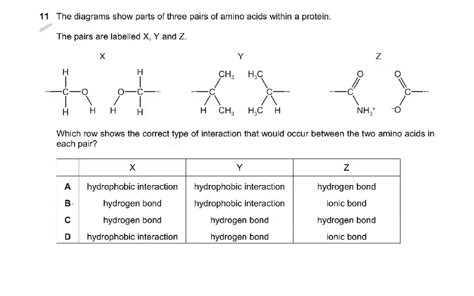Question number 11. The diagram shows parts of 3 pairs of amino acids within a protein. The pairs are labeled X, Y, and Z. So this is X, Y, and Z. Then it says which row shows the correct type of interaction that would occur between the two amino acids in each pair. Now the answer is B. Why? Because as you can see, this is an ionic bond. So I would have concentrated on this, and I would have fixed this one. Either this is right or this is right. Now Y, you would have hydrophobic interaction. And then X would of course form a hydrogen bond between the two amino acids.